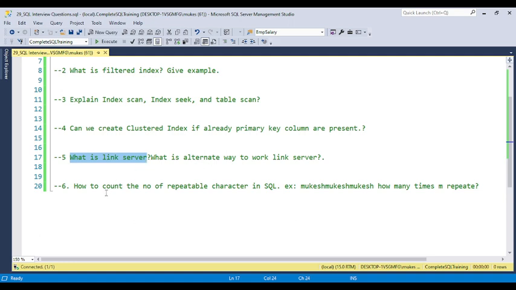And the last question is: how to count the number of repeated characters in SQL. Any text will be there, and they provide some text. I have taken an example like Mukesh. You need to provide how many times M is repeated.